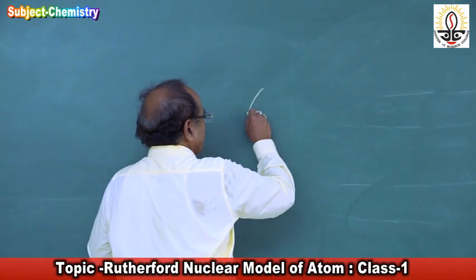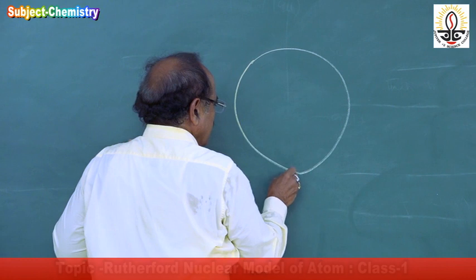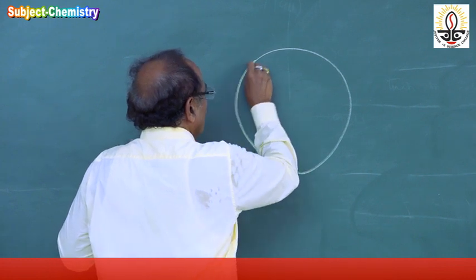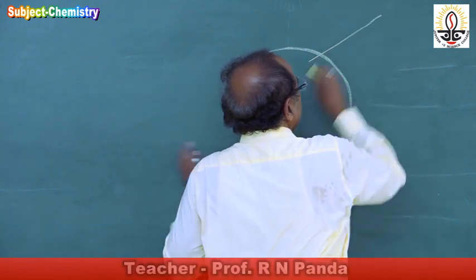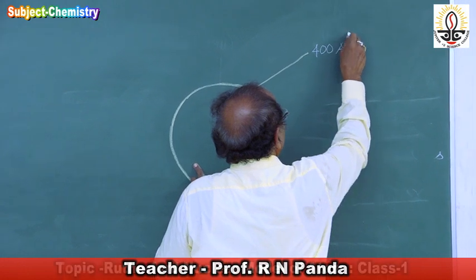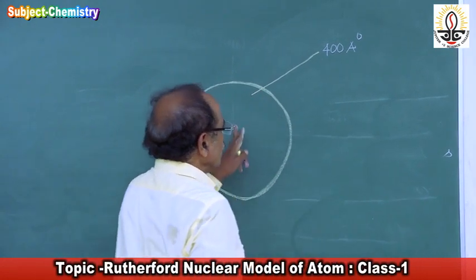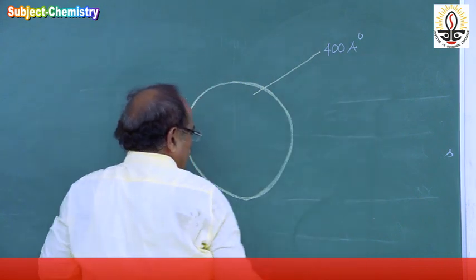The gold foil was taken, of 400 angstrom unit. The thickness of the gold foil is about 400 angstrom unit. So small is this. Then what he did, he covered this all around in a box.